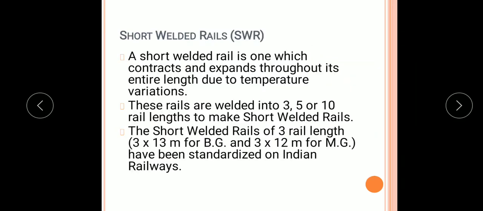The next important concept is the short welded rails. These short welded rails are popularly known as SWR. A short welded rail is one which contracts and expands throughout its entire length due to temperature variation. These SWR rails are welded into 3, 5 or 10 rail lengths to make short welded rails.